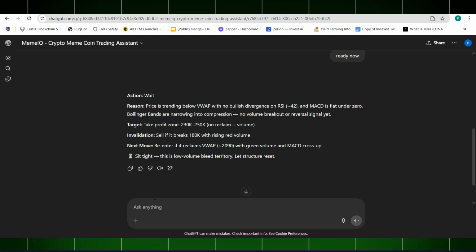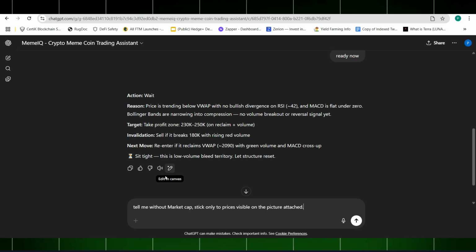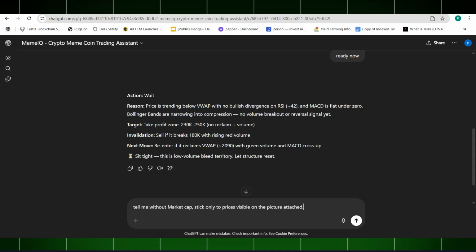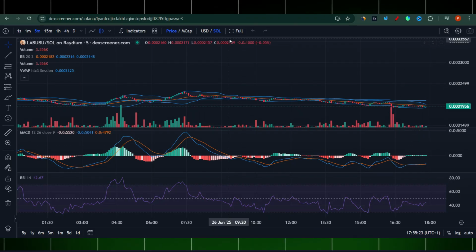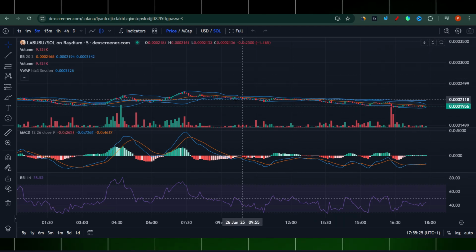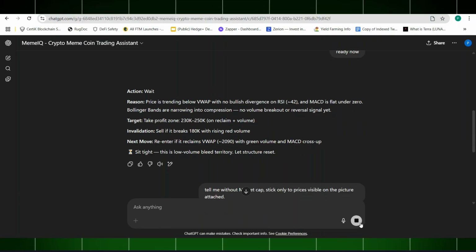So what I'm gonna do, I'm gonna ask an additional question. I don't want the numbers per market cap. I only want to see the numbers which are indicating the prices, because that's what I actually do on here. Those prices are small, so that's why I want to see if the system will handle that for me. Okay, so let's go and see it once again.